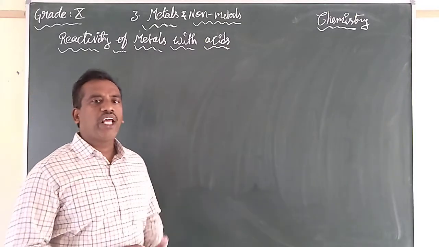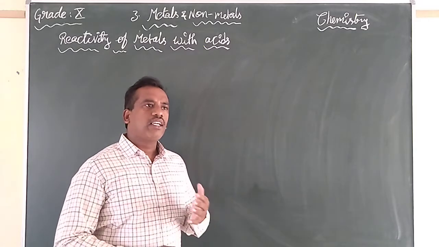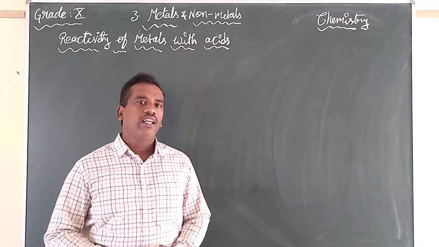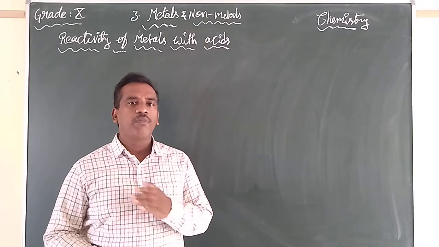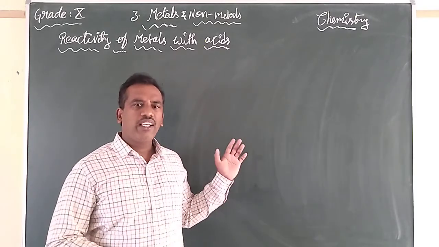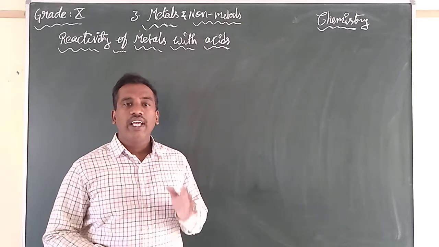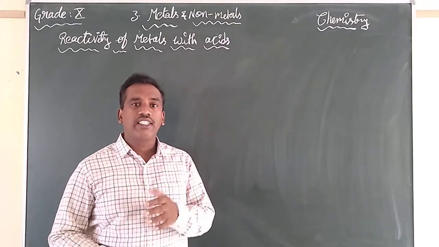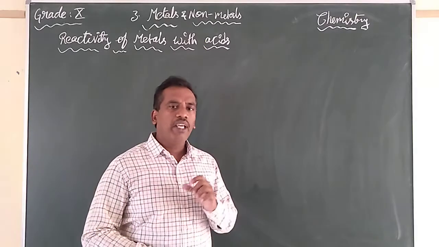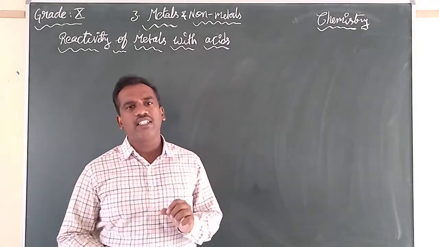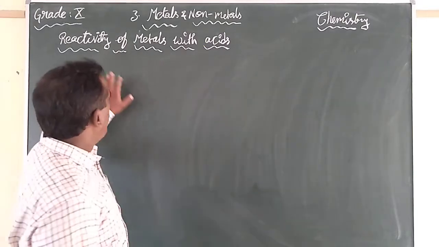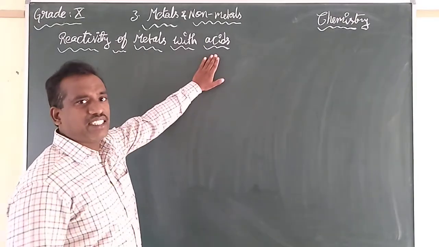You are well familiar with this because we had already learned it in chapter 1 under activity 1.2, and we got the same in the second chapter, acids, bases and salts. Based on our previous experience, metals can react with acids.